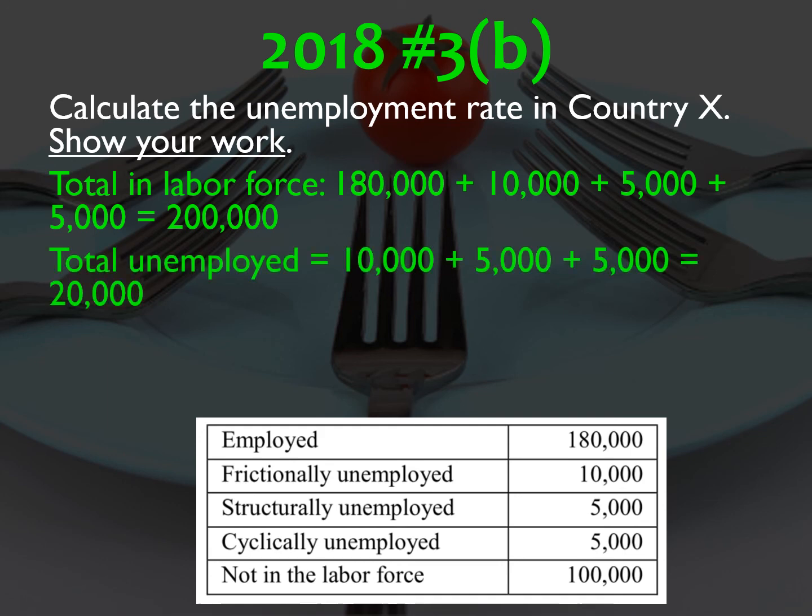So the total unemployed are the frictionally, structurally, and cyclically unemployed, which is 20,000. 20,000 over 200,000 represents the unemployment rate, which is 10%, which seems pretty good these days when the unemployment rate is soaring.